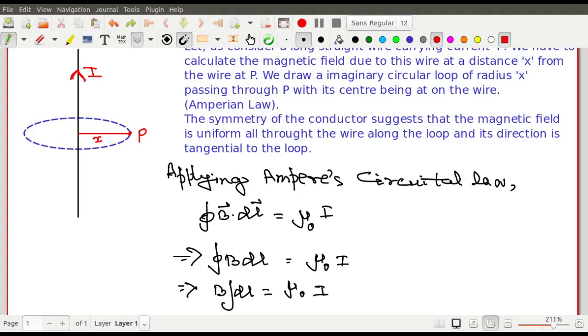With respect to this particular current carrying wire, all the points are identical. Any point is the same to it; the wire doesn't understand any difference between the points. Whether you take it on the top, bottom, left, right, forward, backward, it doesn't understand. To it, all the points are identical. And that is why, since all points are identical, the magnetic field should also be of identical magnitude. Sorry, the magnitude and the direction. The direction can be easily found out from Biot-Savart's law. It is tangential and the magnitude is the same all throughout.